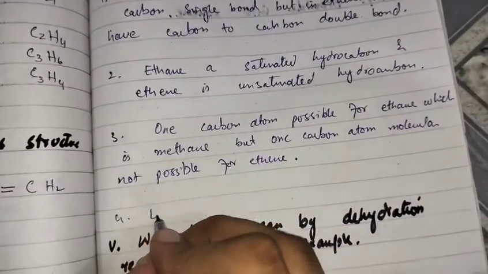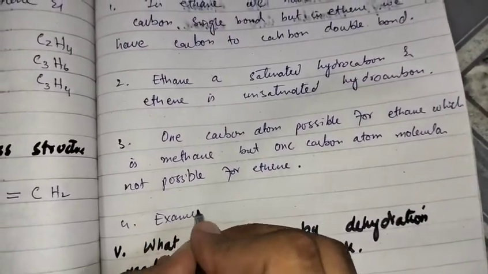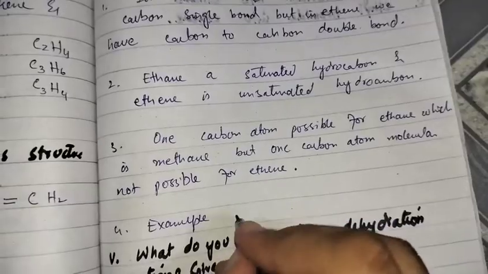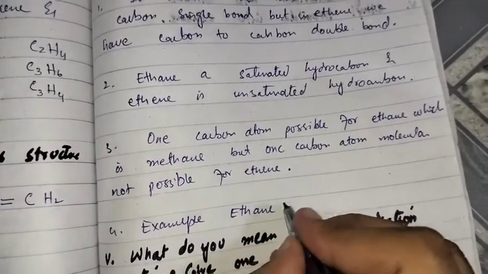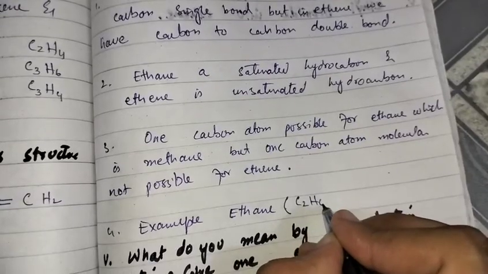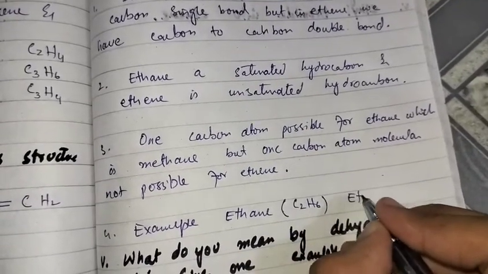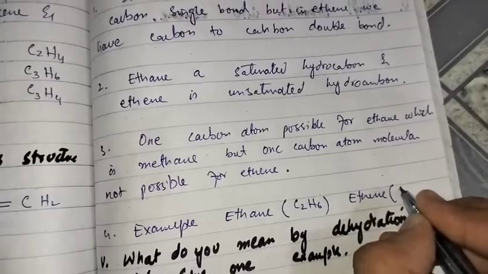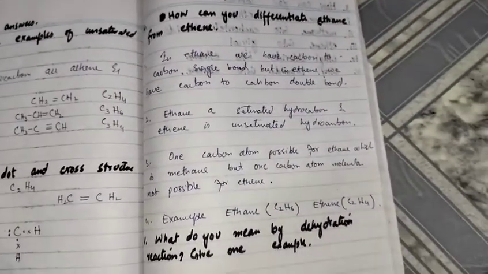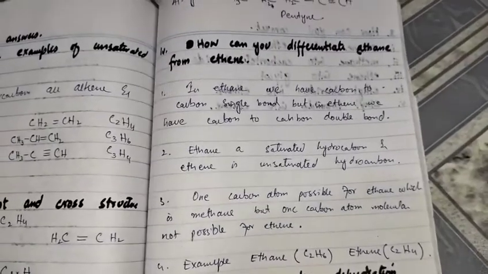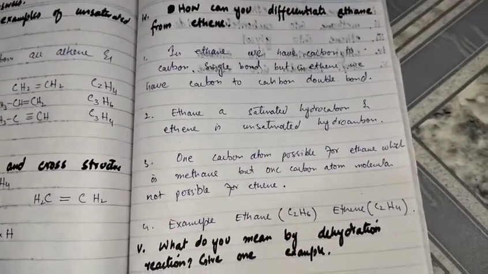Fourth example, ethane is C2H6 and ethene is C2H4. So these are the 4 differences between ethane and ethene.